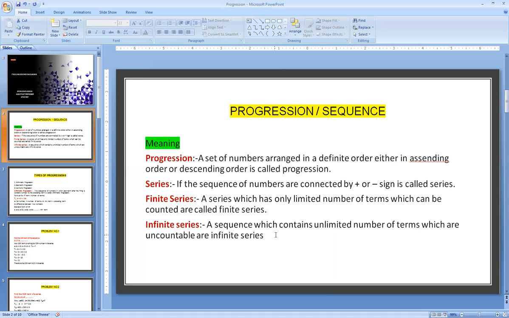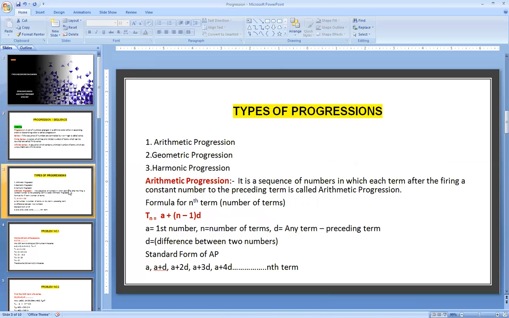But an infinite series contains an unlimited number of terms which are uncountable, meaning endless. Where we find it very difficult to count such an arrangement of numbers, it is called an infinite series.